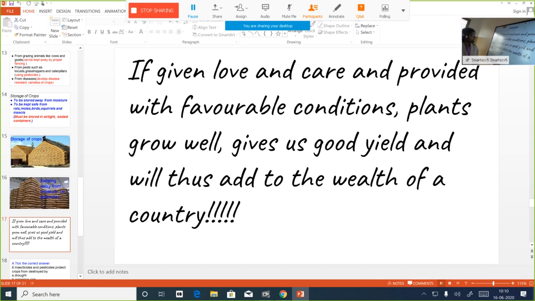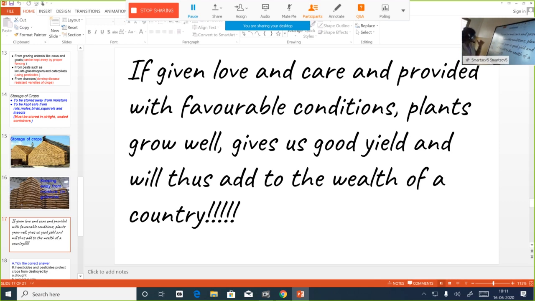how do plants reciprocate? Plants will grow well, will give us a good yield, and will thus add to the wealth of a country. This good yield that plants produce serves two purposes. We'll be able to meet the food requirements of our country, and it will add to the wealth of a country. So shall I read the concluding sentence? If plants are given love and care and are provided with favorable conditions, plants will grow well, they will give us good yield, and will thus add to the wealth of a country.